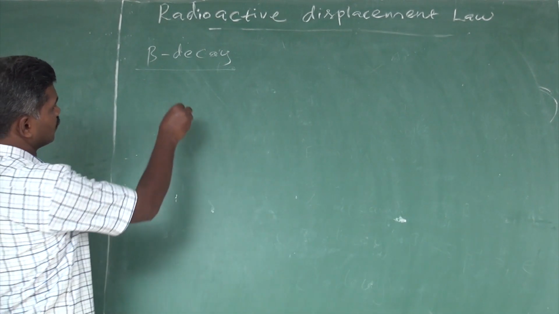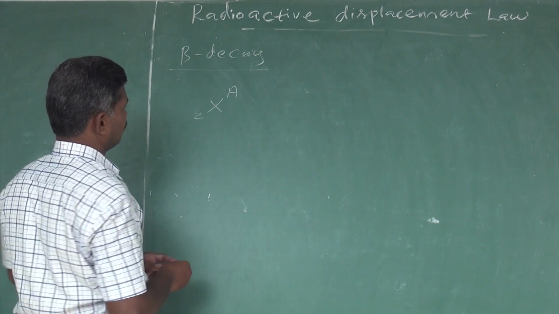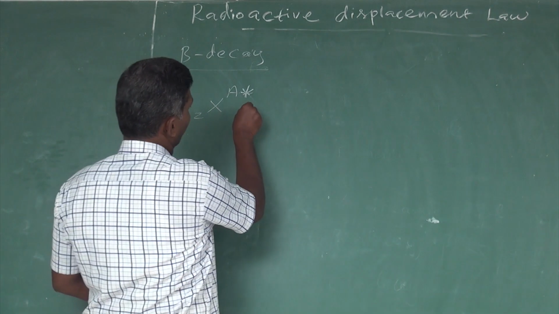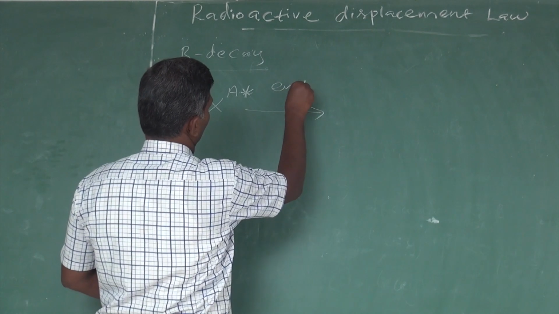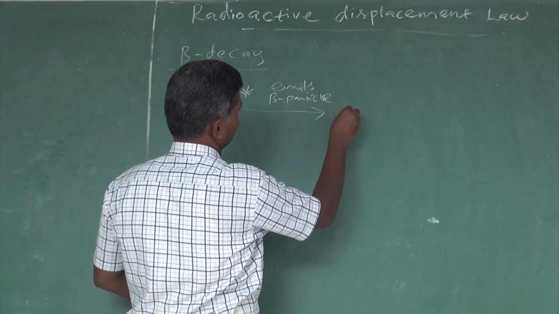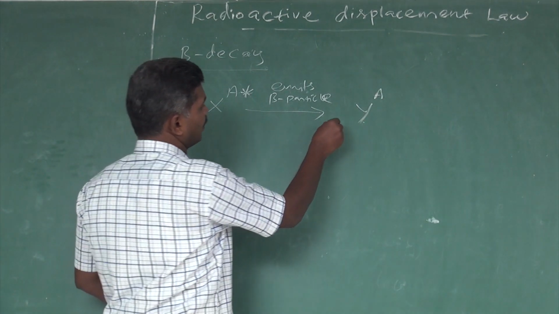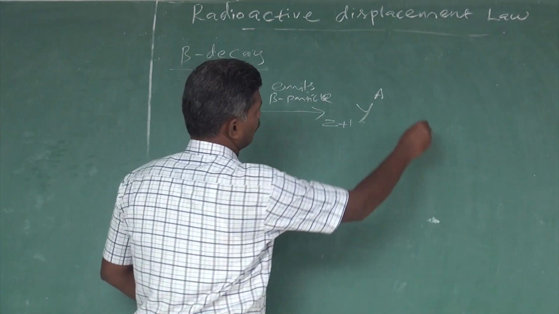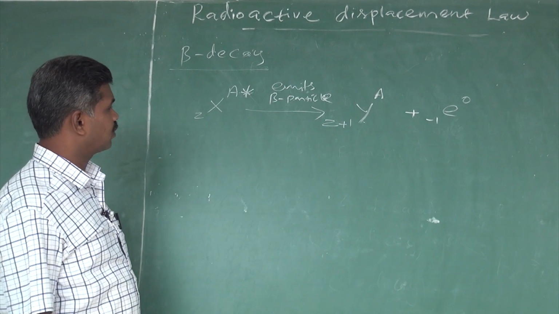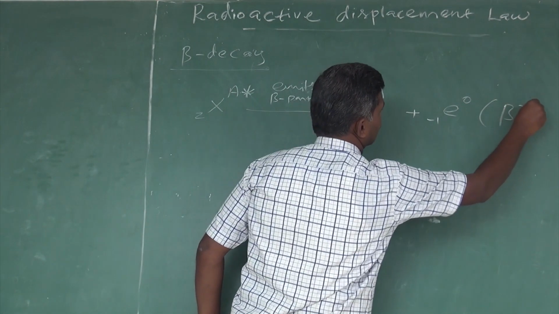In beta decay, an unstable element X, which has a certain mass number and atomic number, spontaneously emits a beta particle and becomes another element, Y. The mass number remains the same, but the atomic number increases by 1, plus the emission of an electron. This is the standard formula for beta decay, which is nothing but beta minus.